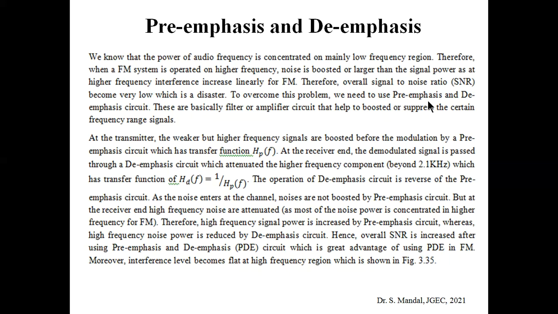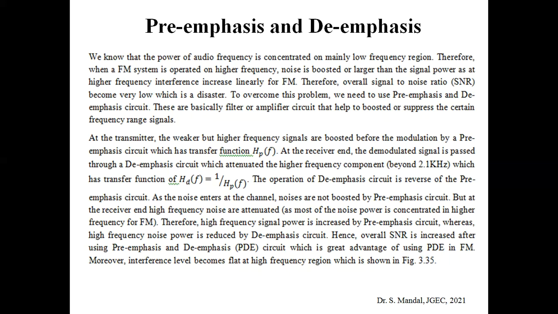The pre-emphasis circuit is used before the modulation. So what will happen is that the high frequency signal, which has weaker amplitude, will be boosted by the pre-emphasis circuit, and let us consider that its transfer function is H P F. What we are doing here is amplifying the higher frequency component of the audio signal.